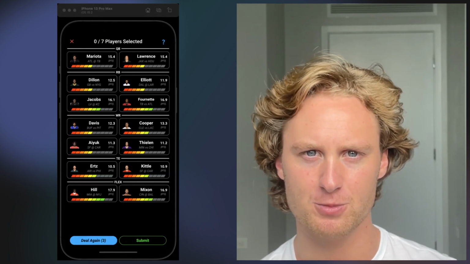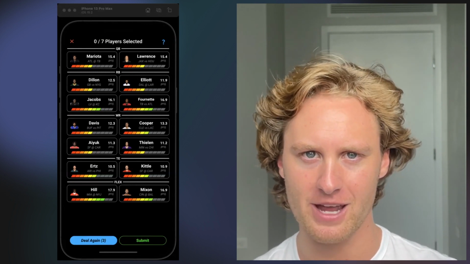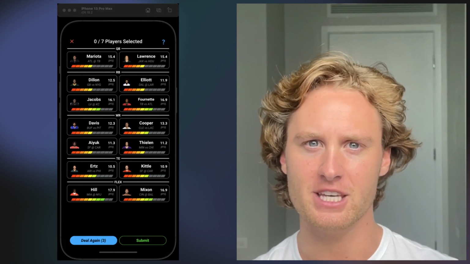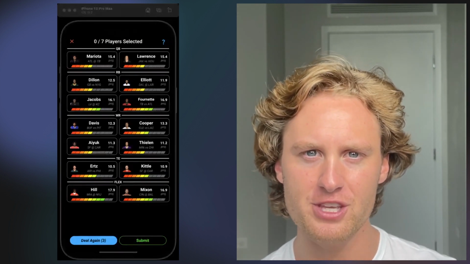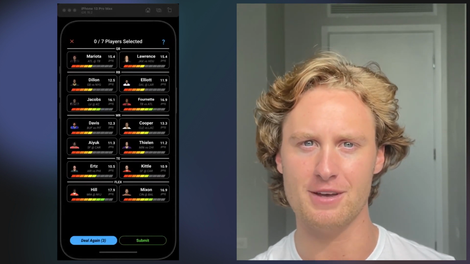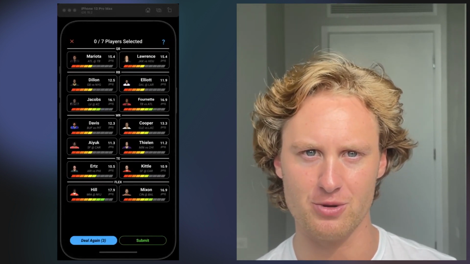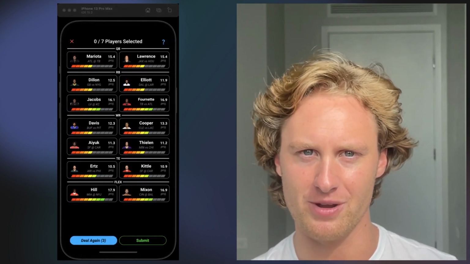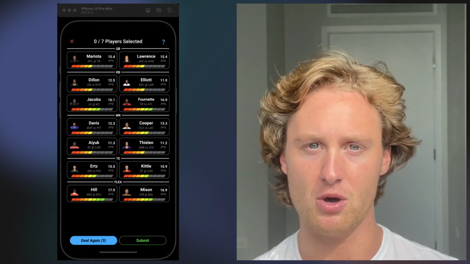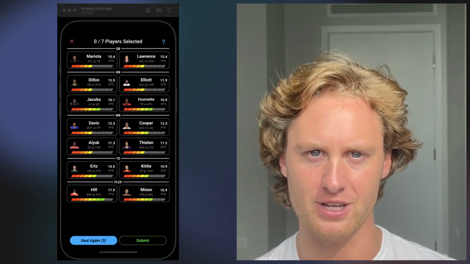So what's the difference between a UserBet and a snake draft? The main difference is it's only one person in the draft room, and that one person is you. You're the only person drafting. That means you don't have to recruit other people to join your draft. You don't have to wait for them to join. You don't have to wait for them to pick while you're actually in the draft room. And this can all add up to hours of your time.